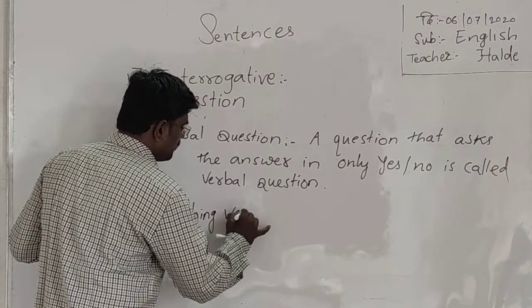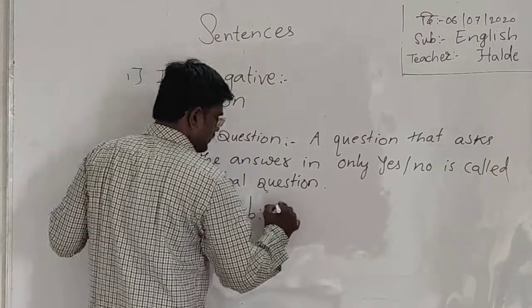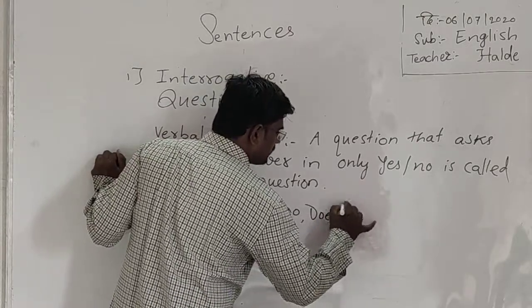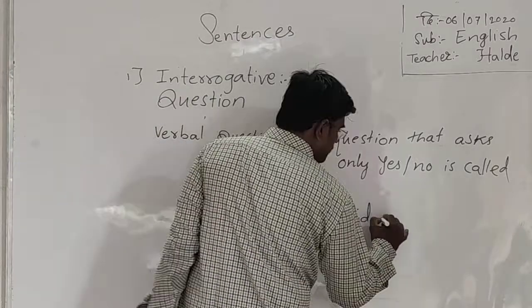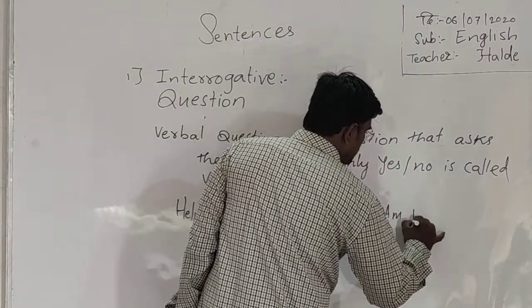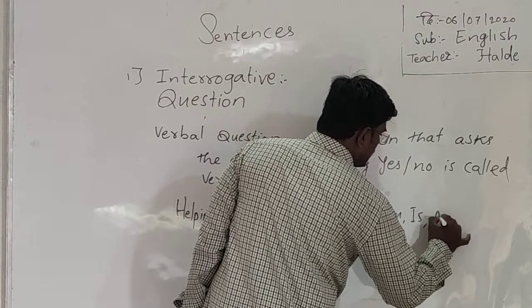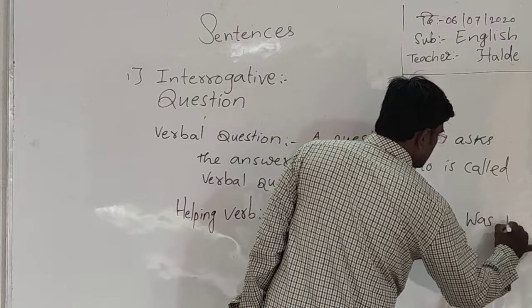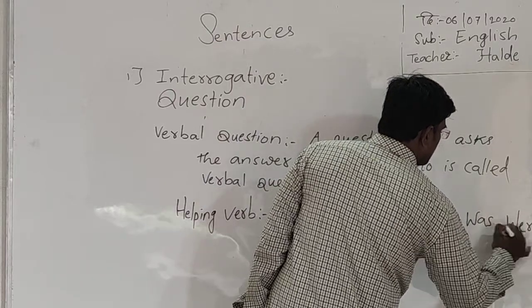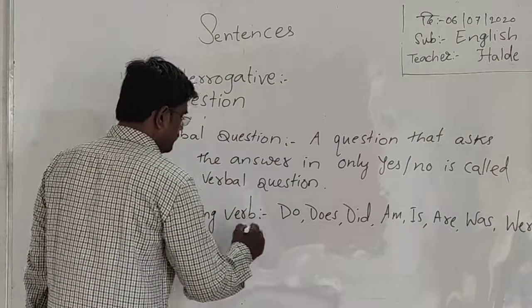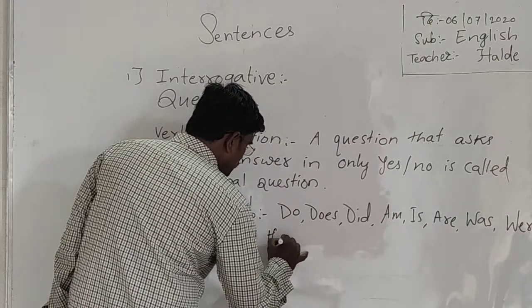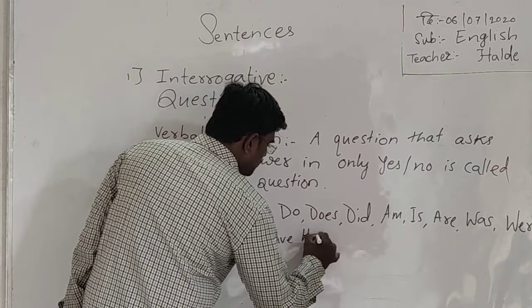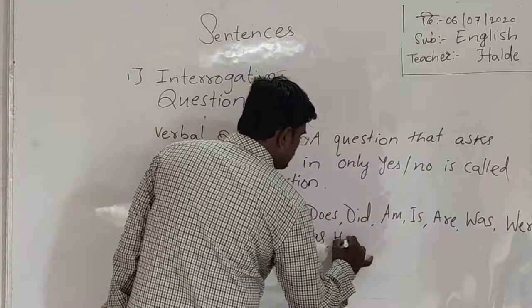Helping verbs: do, does, did, am, is, are, was, were, have, has, had.